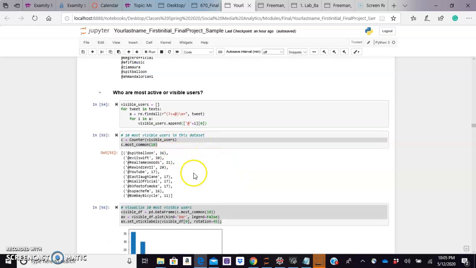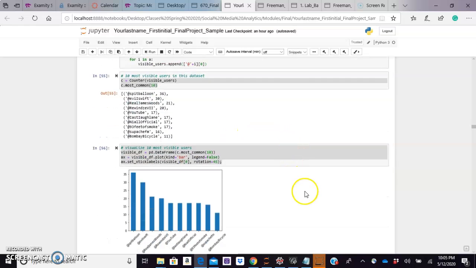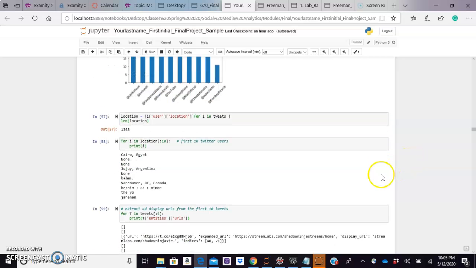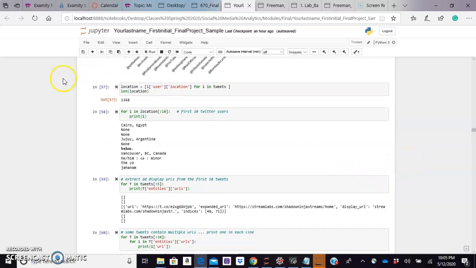And here are the most visible users. Okay, obviously we can see Spit Balloon, Evil Swift, Real James Woods, which I believe James Woods is an actor. Interesting, he's commenting on guitars. Next, we'll look at the location and to see what other location data we can pull.